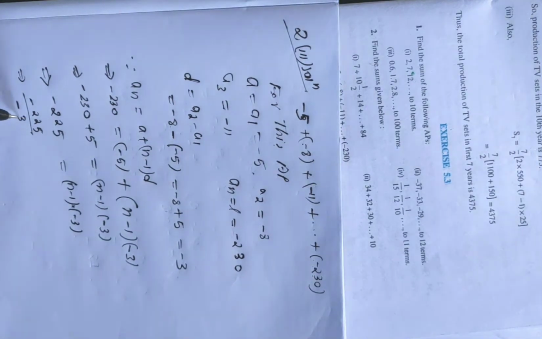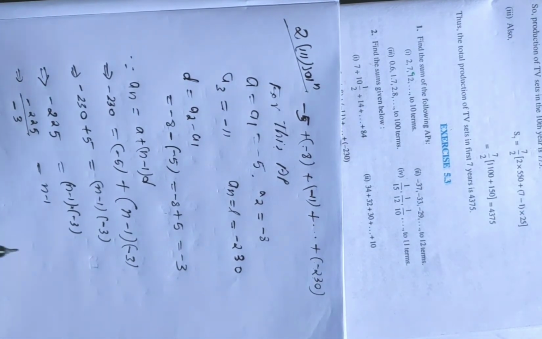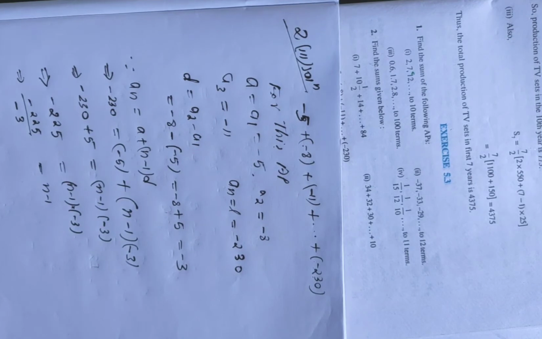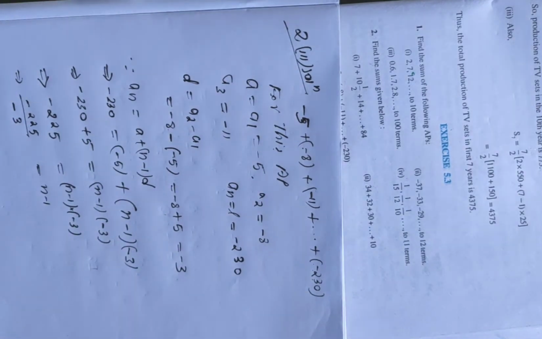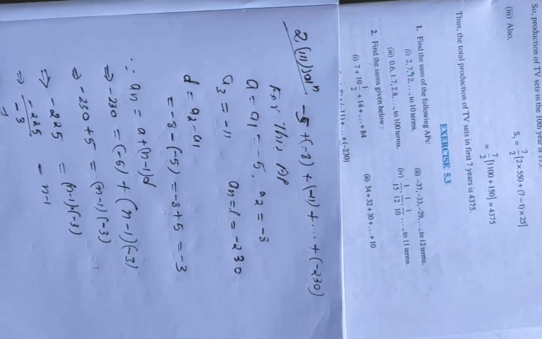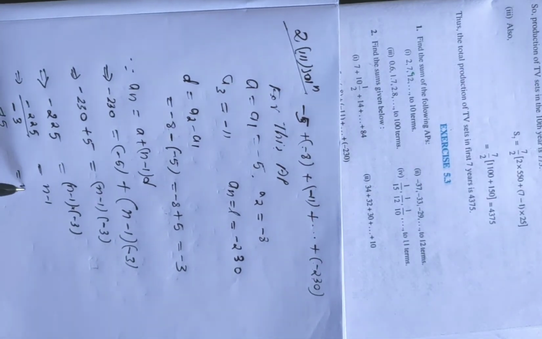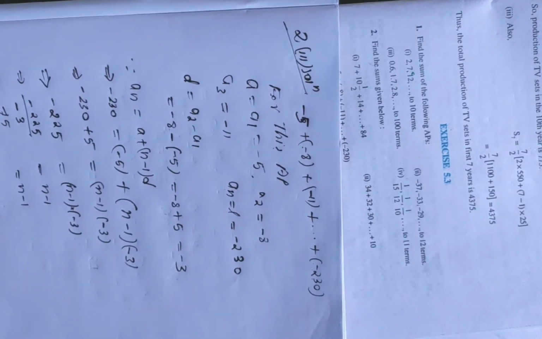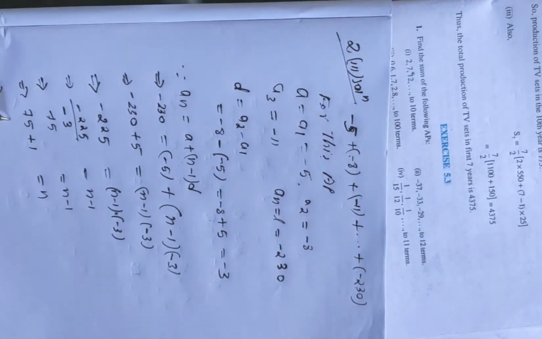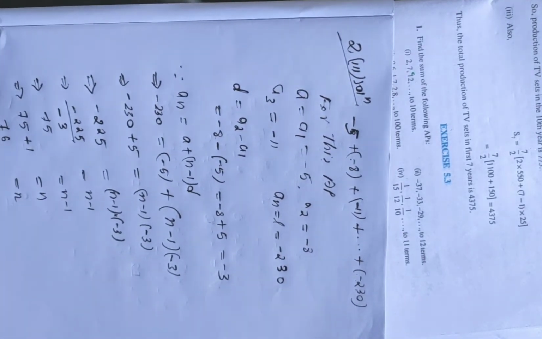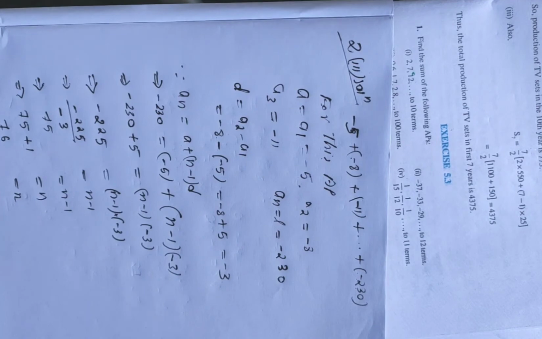So it is minus 225 divided by minus 3 equal to N minus 1. Minus minus gets cancelled. 225 divided by 3 is 75, equal to N minus 1. If we bring minus 1 to this side, it will be plus 1, equal to N. Now we got the value of N. It is 76, equal to N.